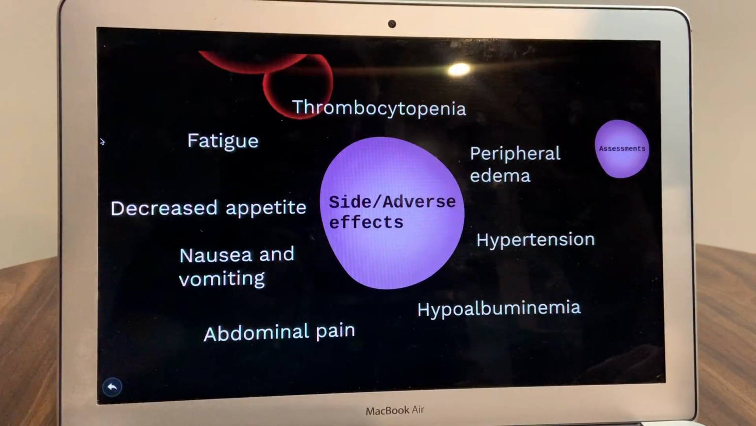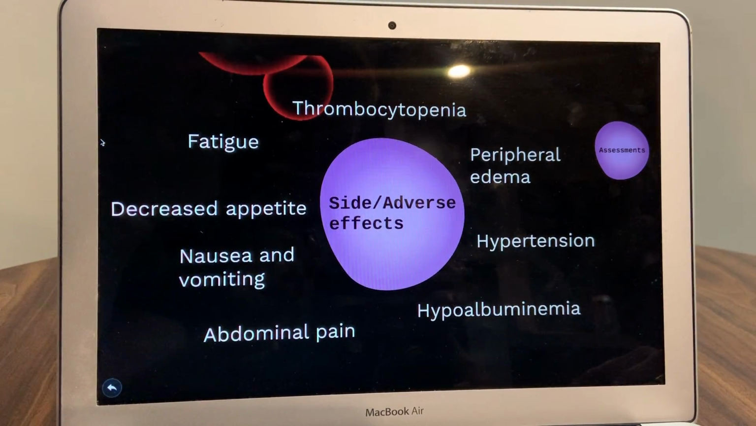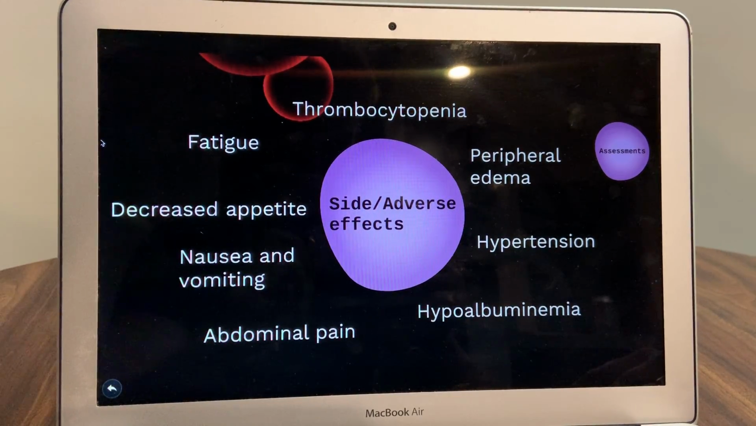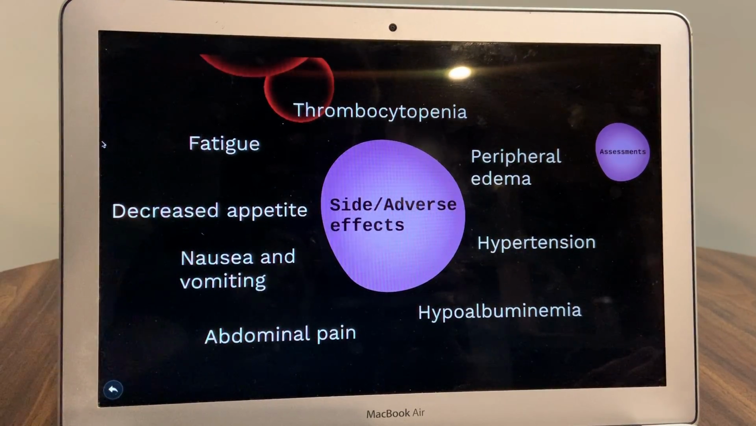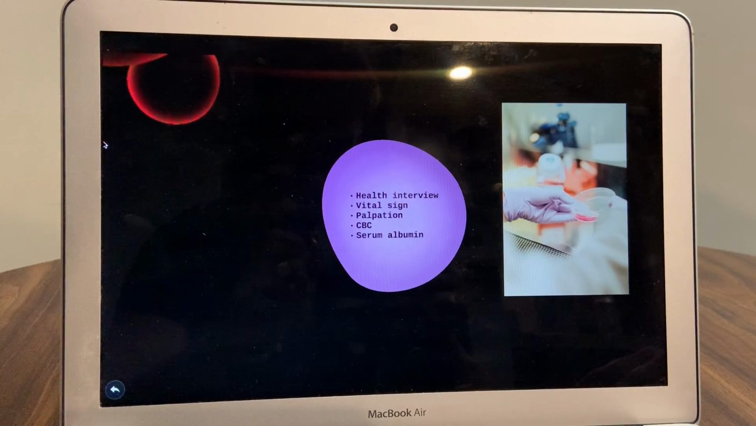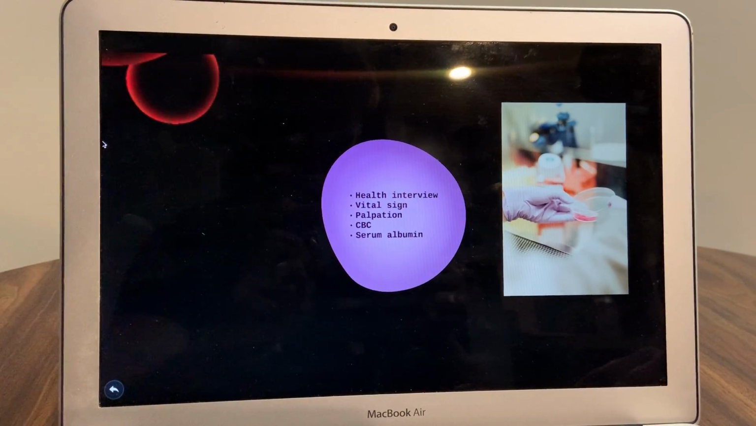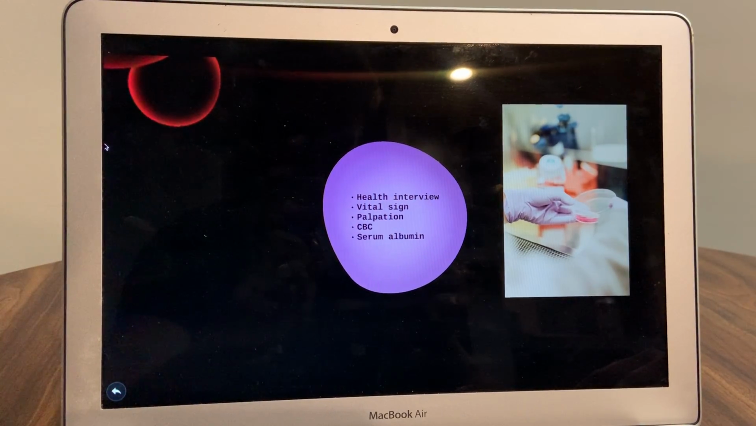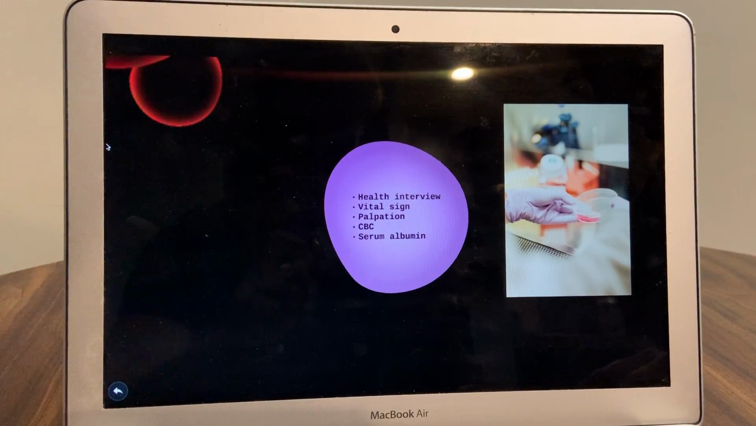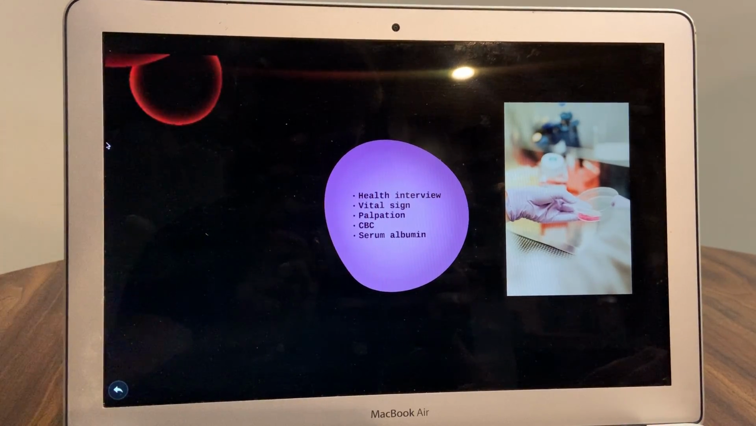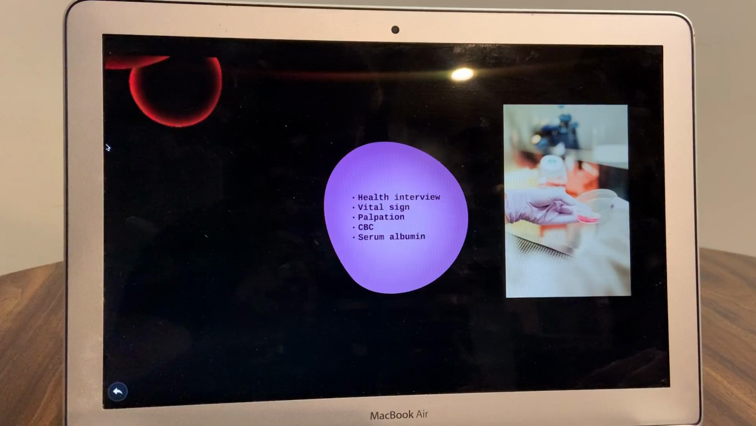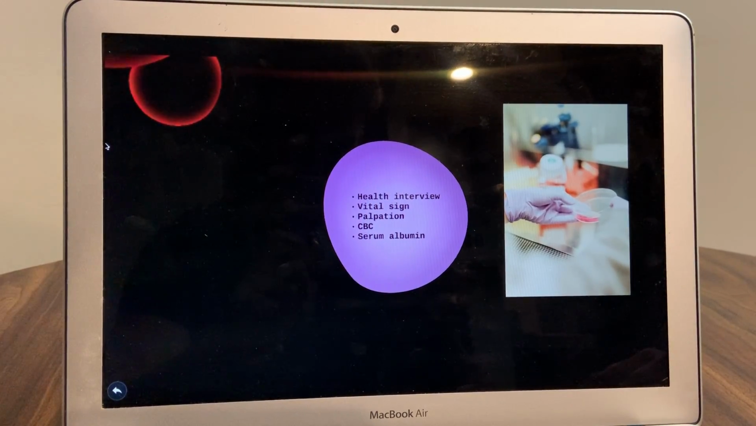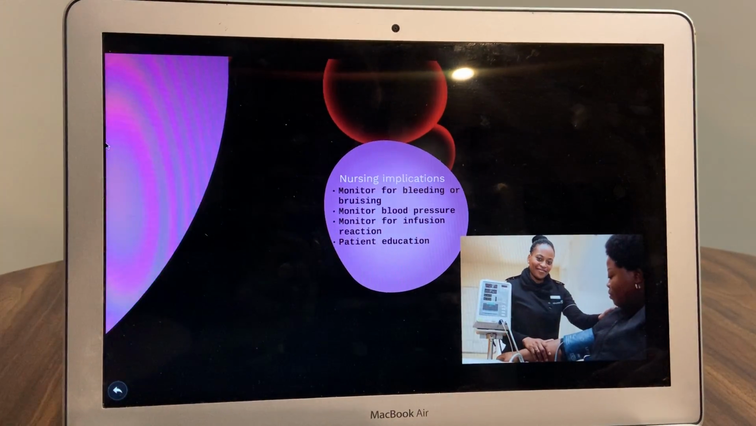This therapy can cause fatigue, nausea and vomiting, thrombocytopenia, hypertension, hypoalbuminemia, abdominal pain, and decreased appetite. To assess for these effects, you can perform an interview asking about fatigue, nausea and vomiting, abdominal pain, decreased appetite, or monitor ins and outs if admitted. A nurse can assess blood pressure and conduct a CBC to assess for thrombocytopenia as well as a serum albumin test. Due to the side effect of thrombocytopenia, a nurse would want to assess for any unusual bleeding or bruising.